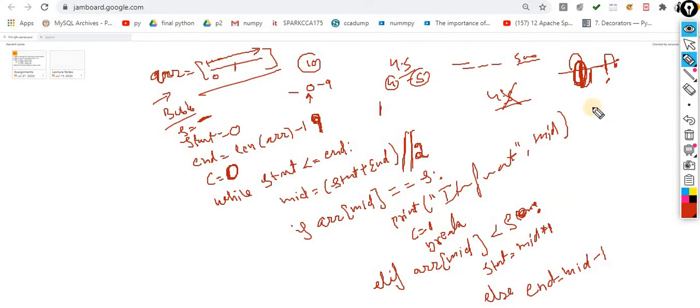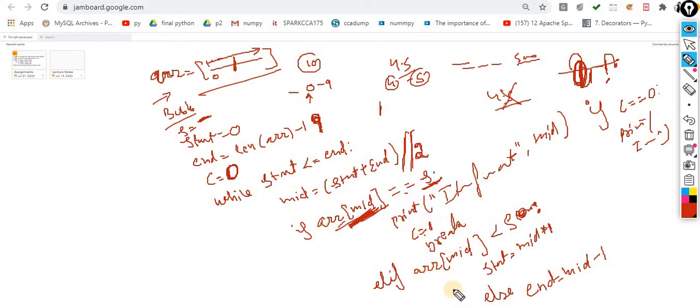After completion of this while loop, if counter double equals 0, that means the counter value didn't change, so it didn't enter this condition. If it didn't enter this condition, print item is not available. That's it. The entire terminology is the same. You calculate mid and check that mid with the searching item. If this mid is equal to the searching item, that means we got the search element you are looking for.